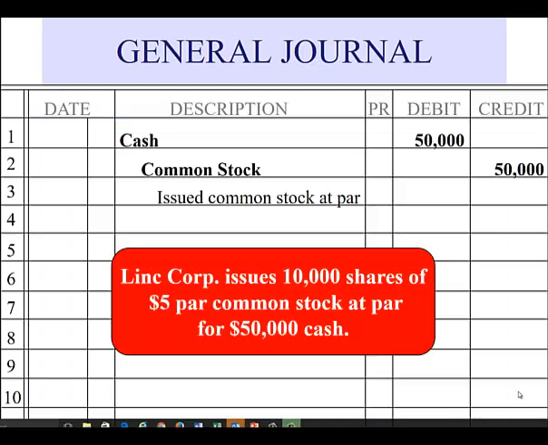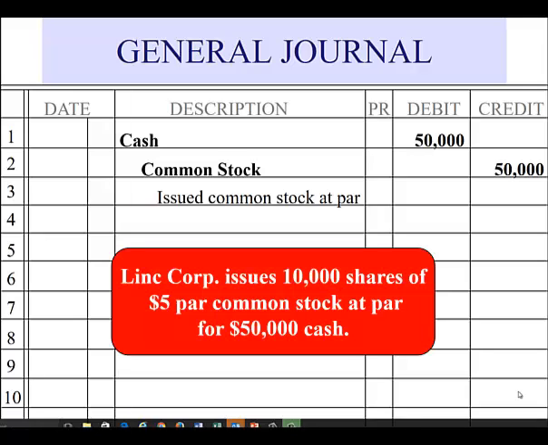Let's look at the journal entry for the sale of stock. A corporation sells stock to investors in order to raise capital for the corporation. Upon purchasing the stock, the investors become owners of the corporation. So let's look at our example.